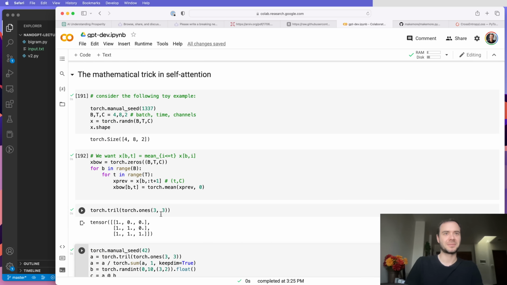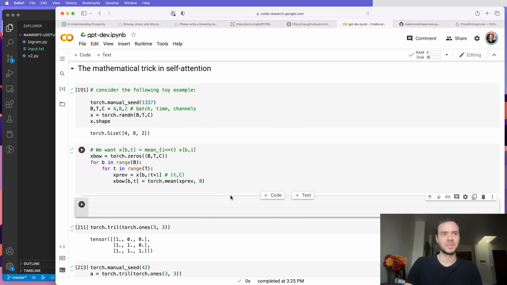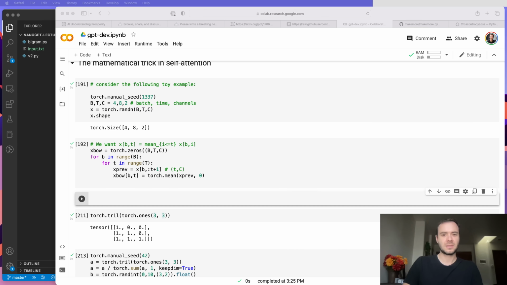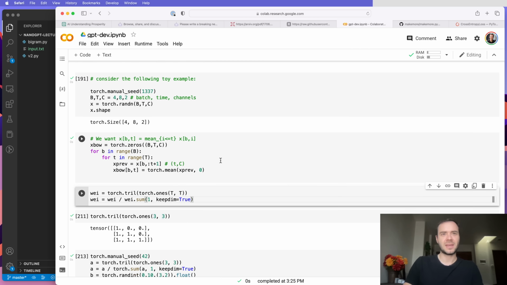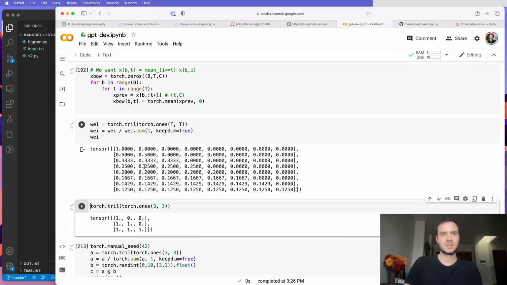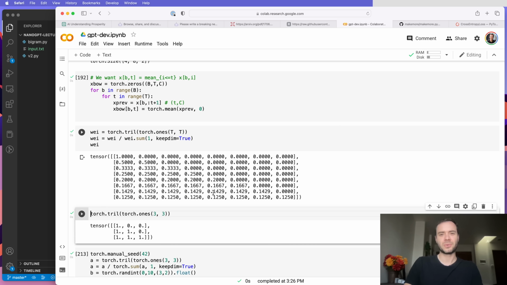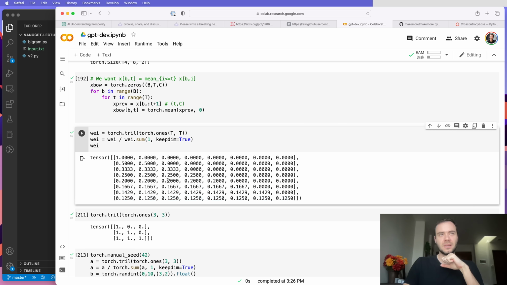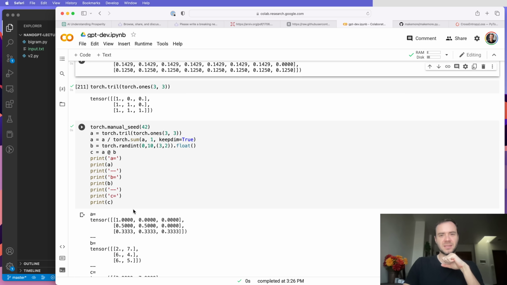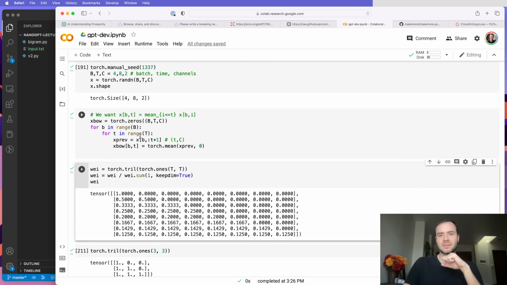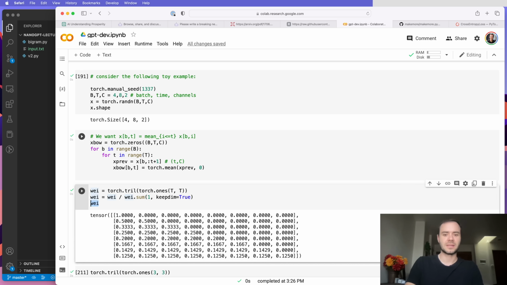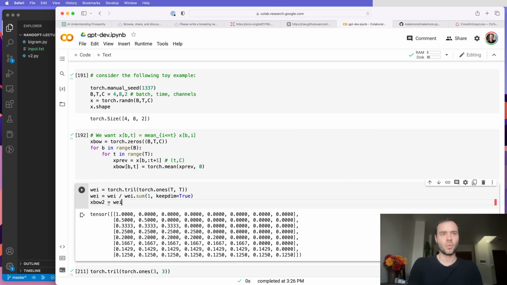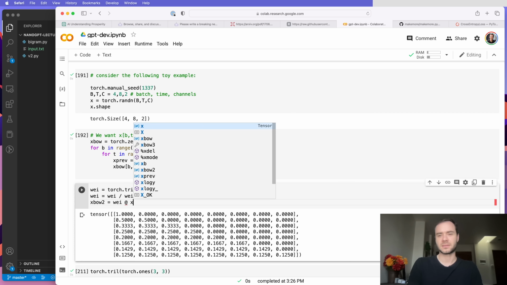So let's swing back up here and see how we can vectorize this and make it much more efficient using what we've learned. In particular, we are going to produce an array A, but here I'm going to call it wei, short for weights. But this is our A. And this is how much of every row we want to average up. And it's going to be an average because you can see that these rows sum to 1. And then our B in this example, of course, is x. So what's going to happen here now is that we are going to have an xbow2. And this xbow2 is going to be wei multiplying x.